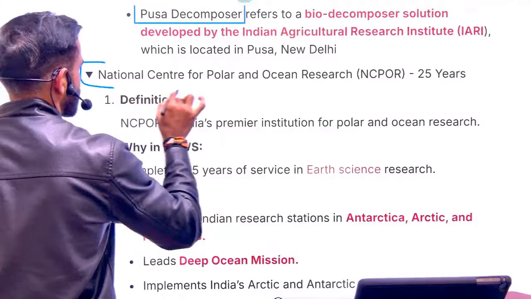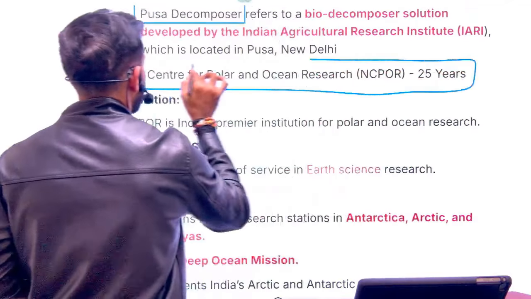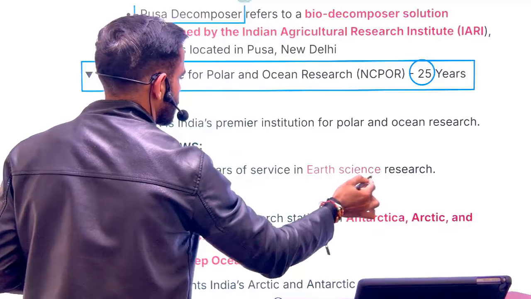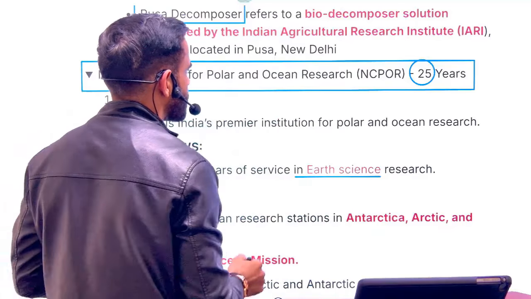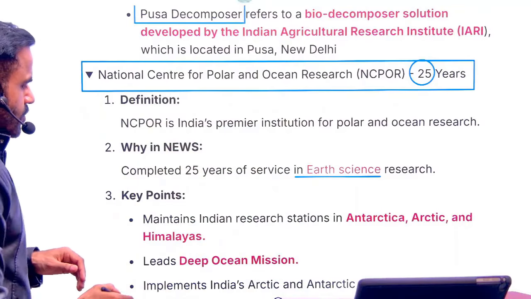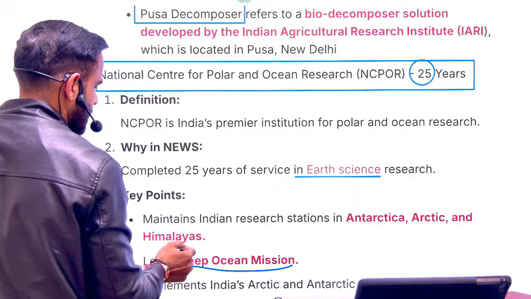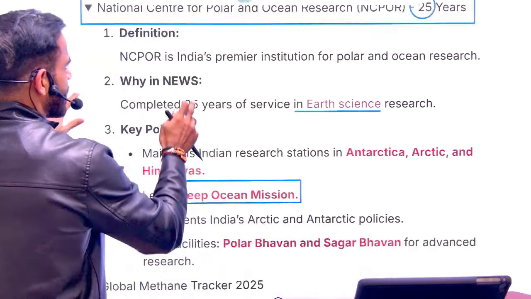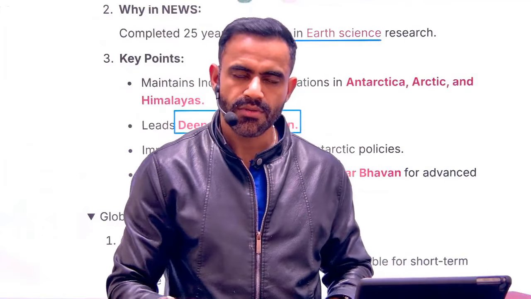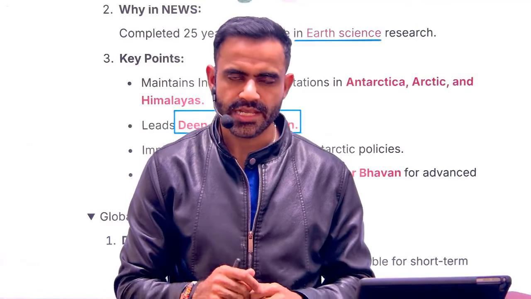Next is related to National Center for Polar and Oceanic Research. Why was it in news? Because it completed 25 years. It is under Ministry of Earth Sciences. As the name suggests, it is responsible for polar and oceanic research. It is also responsible for leading the deep ocean mission. So just like we have Gaganyaan mission for space exploration, we have a deep ocean mission for ocean exploration.